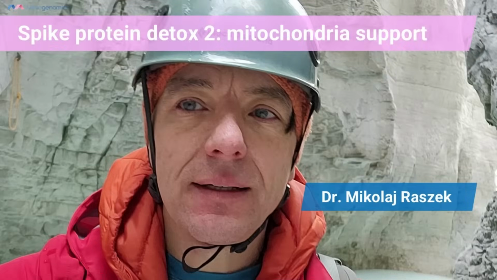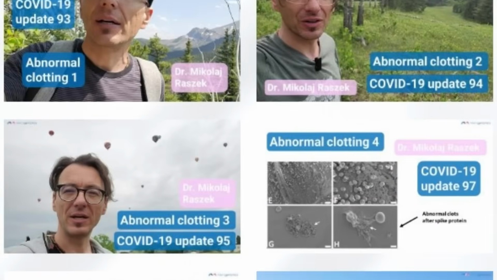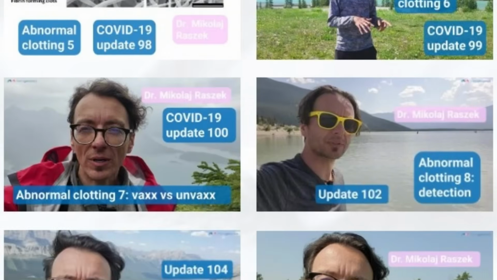All right, next one, I believe, was the influence of spike protein on the mitochondria. And in a previous video, the spike protein detox video number 2, I mentioned that spike protein can damage mitochondria directly. It can also prevent mitophagy, which is a process that removes damaged mitochondria. As well, spike proteins are known to aggregate and they can cause microclots. We did a very large series on that topic as well, so please check that out. Very visually stunning information, how scientists were showing this.